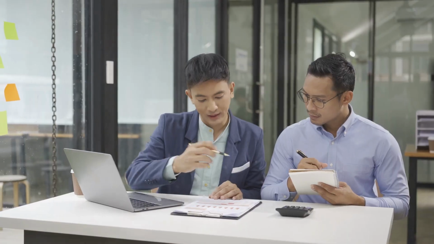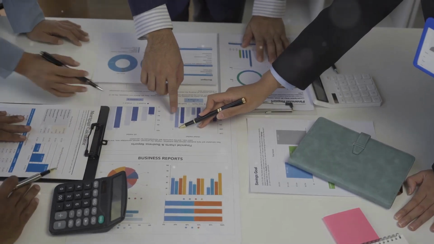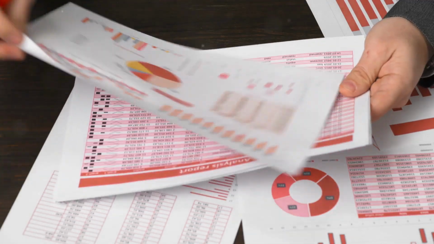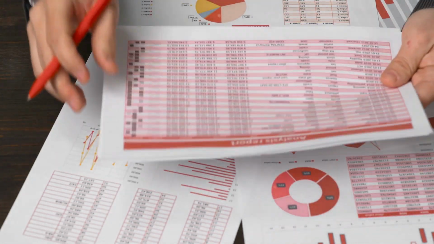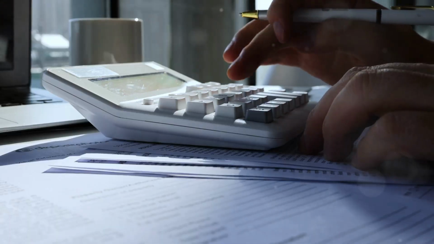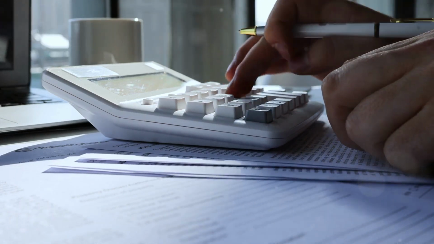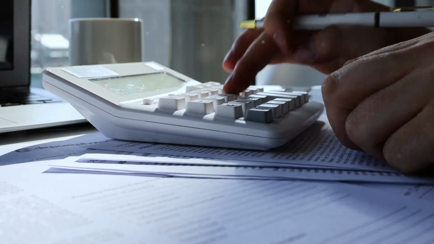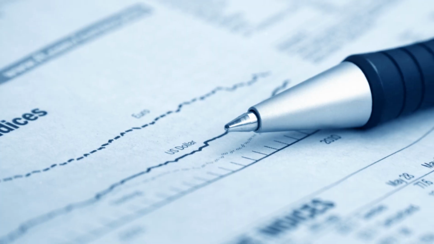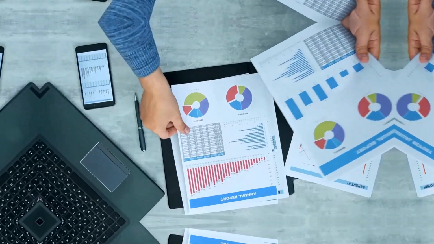Next, we have the consistency principle. This principle emphasizes maintaining a stable approach to financial reporting. For instance, if you depreciate assets using a straight-line method one year, you should continue using it unless there's a strong reason to change. If you switch to mileage-based depreciation for vehicles in the second year, you can't revert to the straight-line method in the third year just because the new method results in higher depreciation. Consistency ensures your financial statements remain comparable year over year.